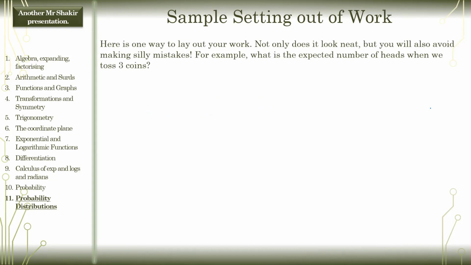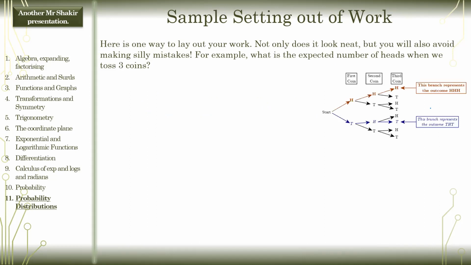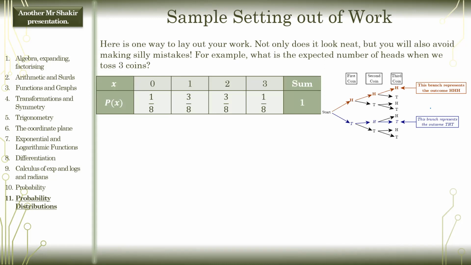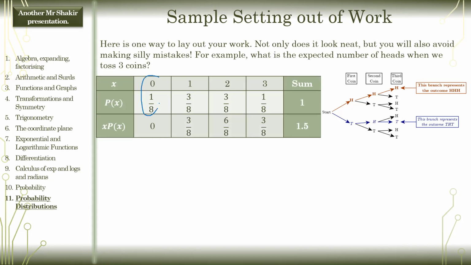Here is one way to set out our work, and we're going to continue the example from yesterday. If you flip a coin 3 times, what is the expected number of heads when we've tossed 3 coins? That's the tree diagram from yesterday. What we've done today is add another row where we multiply these two together and write it over there. 0.1 times 3 over 8 is just 3 over 8. So you're multiplying x times p of x, and we write it in this row. You add these up and you get the sum, and that is our expected value. So E of X is 1.5.